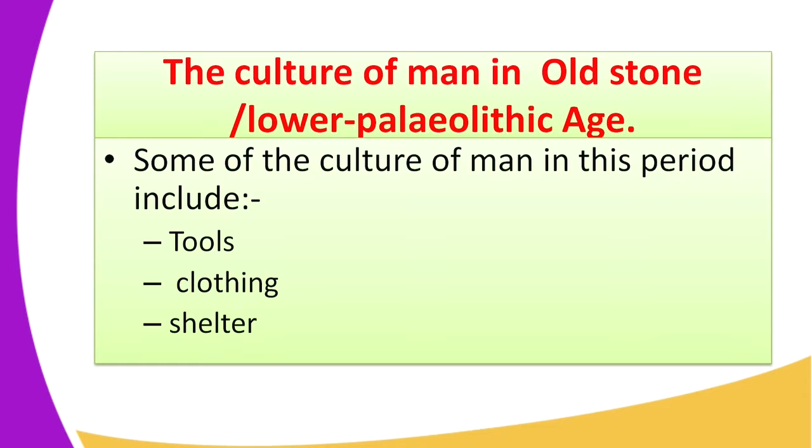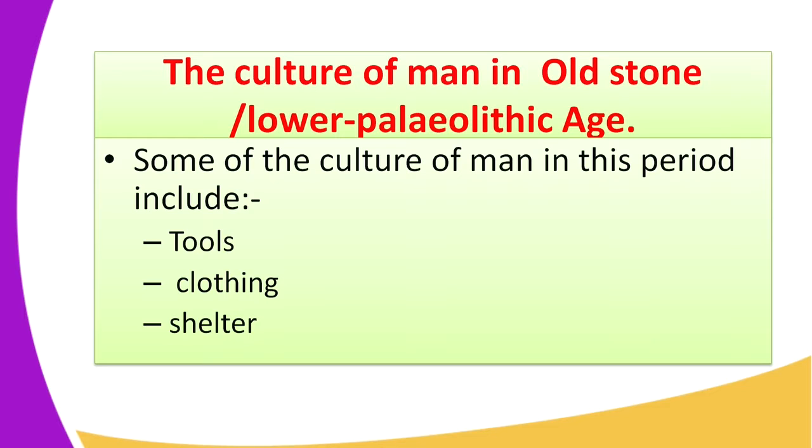There were various tools that were made, and these are the production and use of various simple tools, such as the chopper and the flakes. The choppers, remember, were made by chipping a large pebble using a hammer stone. So during this time, man could make tools. 2, there was clothing.